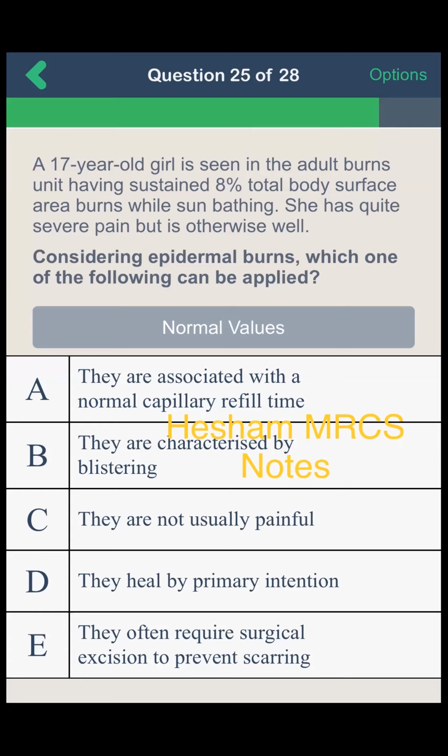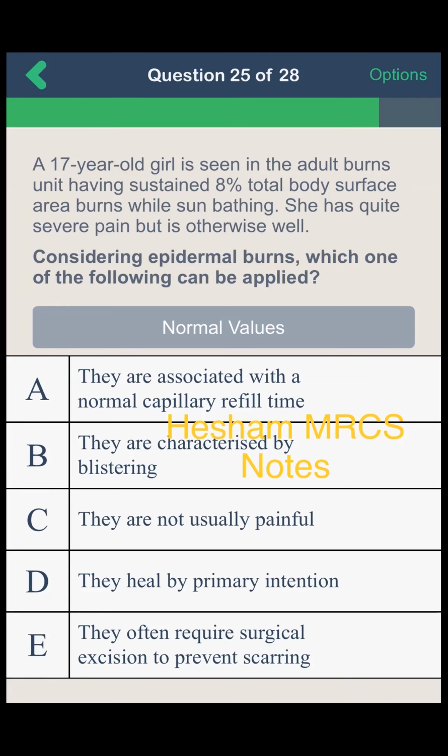A, they are associated with a normal capillary refill time. B, they are characterized by blistering. C, they are not usually painful. D, they heal by primary intention. E, they often require surgical excision to prevent scarring. The option is D, but I'll go through all of them. They are associated with a normal capillary refill time. Okay, I'm not so sure.